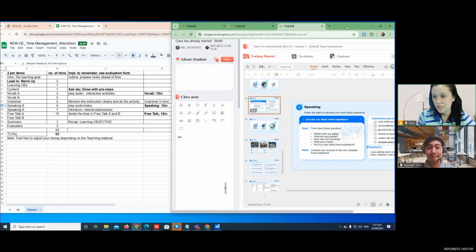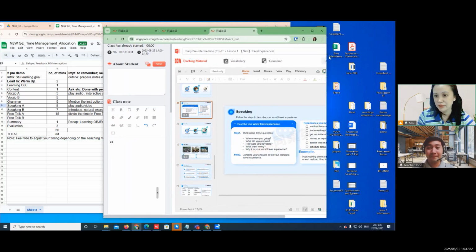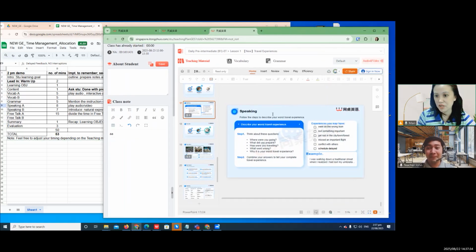Okay, so they're speaking A and B. If you can see here, there will be instruction. Follow the steps to describe the worst travel experience. So just make sure you lead in each section and make sure that the instruction is clarified.